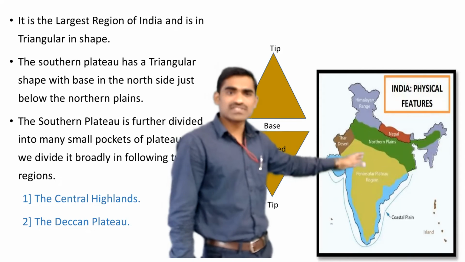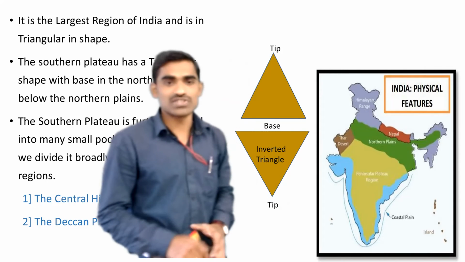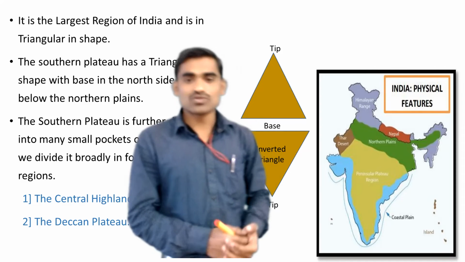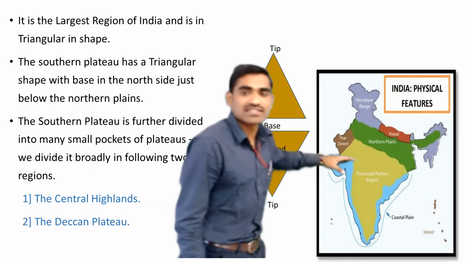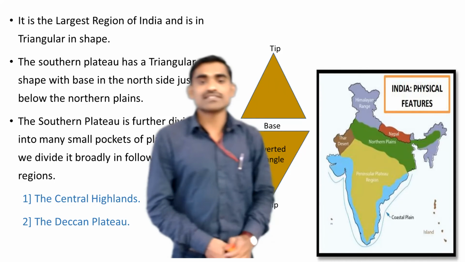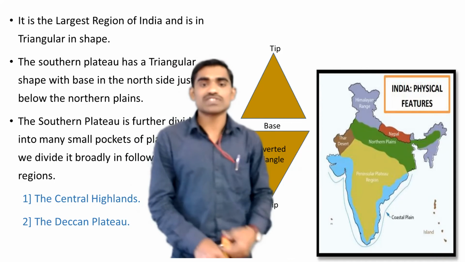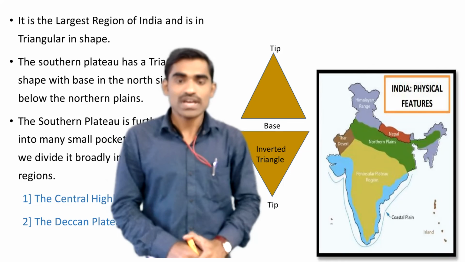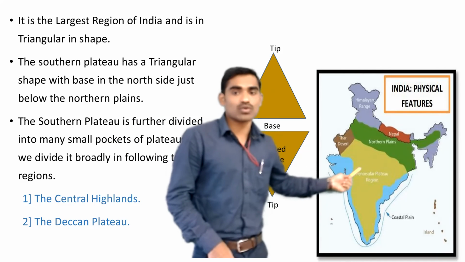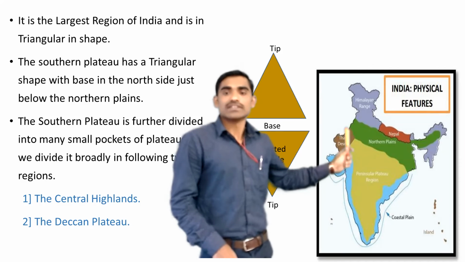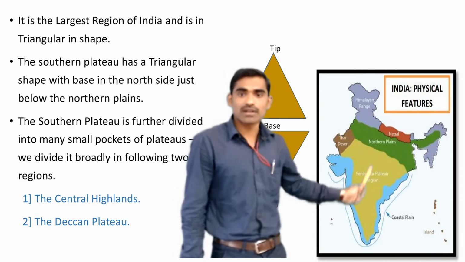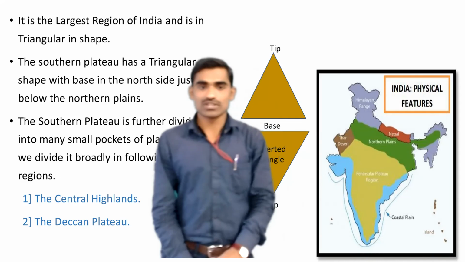So when we say that the southern plateau or the peninsular plateau is triangular in shape, actually it has its base at the top here and its tip at the bottom here. Further, this southern plateau gets divided into the Central Highlands and the Deccan Plateau. It gets divided by the Narmada River. The Narmada River, which is a west flowing river, divides it into two parts: the Central Highlands, which is the northern part, and the Deccan Plateau, which is the southern part.